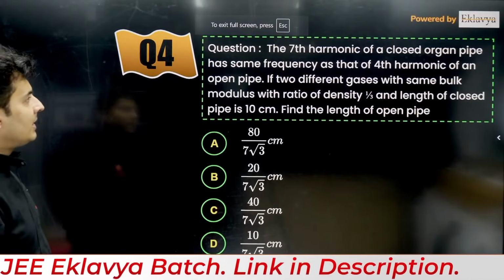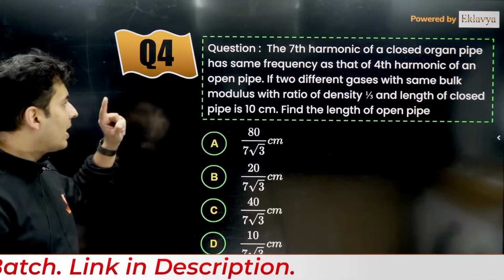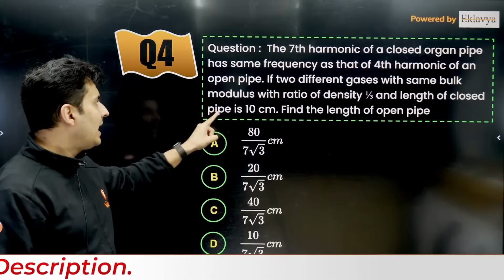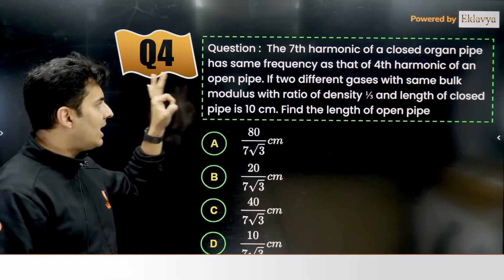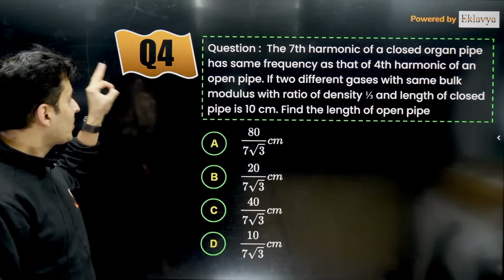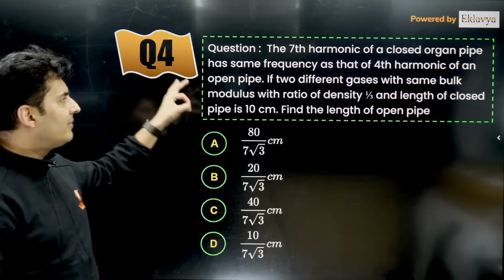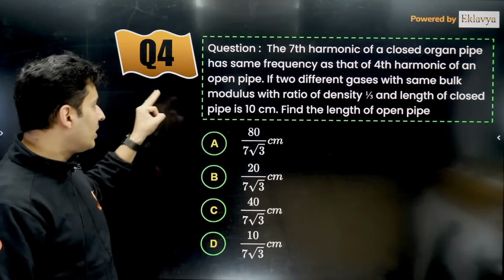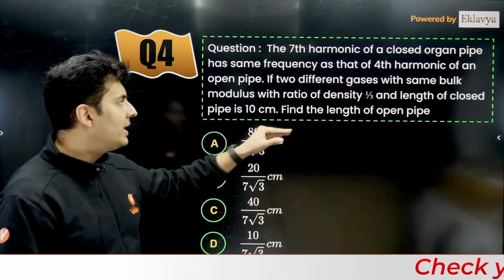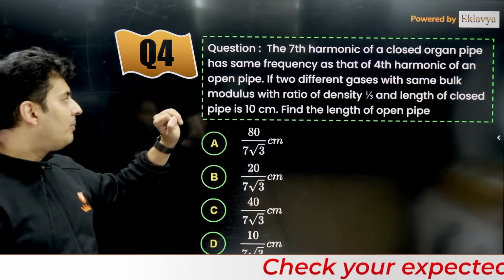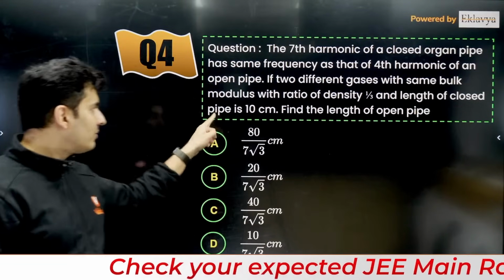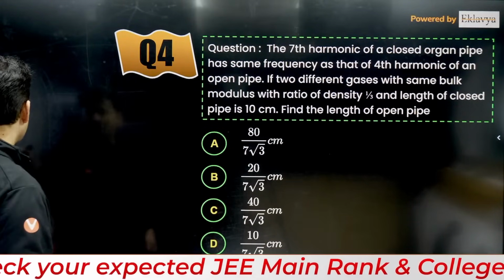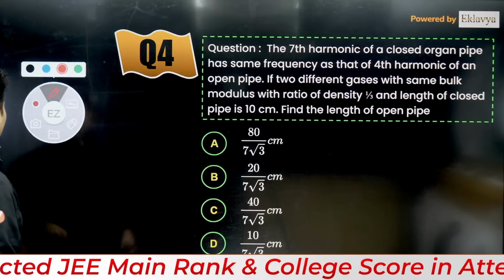It says the 7th harmonic of a closed organ pipe has same frequency as that of the 4th harmonic of an open pipe. If there are different gases but same modulus and ratio of the density 1:3, the length of the open pipe is how much if closed pipe is 10 centimeters. All right, so let's write it down properly now.